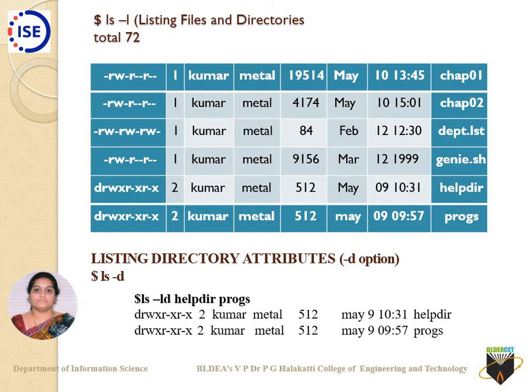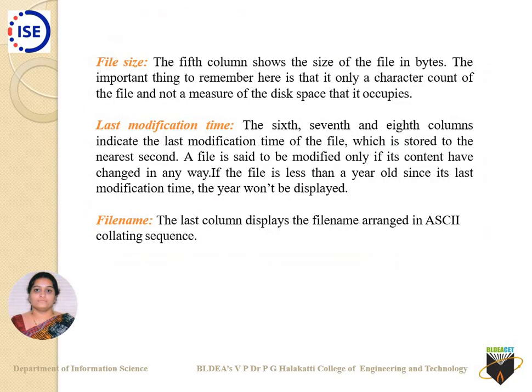I will give you a generic example here. Go to the third row. The third row file name is dept.lst. It's a regular file with read and write permissions for owner, read and write permissions for group, read and write permissions for others. With a link count of 1, Kumar is the owner, that's a user ID, Metal is the group ID, and 84 is the size of that particular file. Then the last modification date and time is Feb 12th, 12:30 p.m. So this is how you will be listing files and directories.